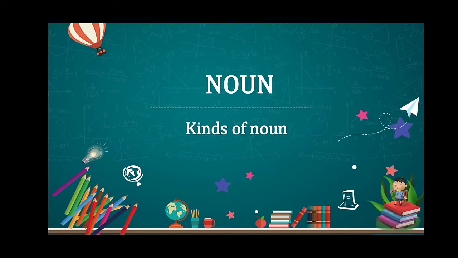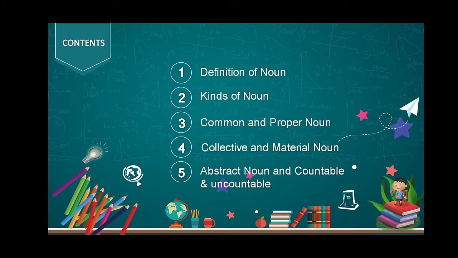We will learn in this chapter about noun and different kinds of noun. Here are the contents. We will try to find out the definition of noun. Then we will learn about different kinds of noun like common and proper noun, collective and material noun, abstract noun, and countable and uncountable noun.